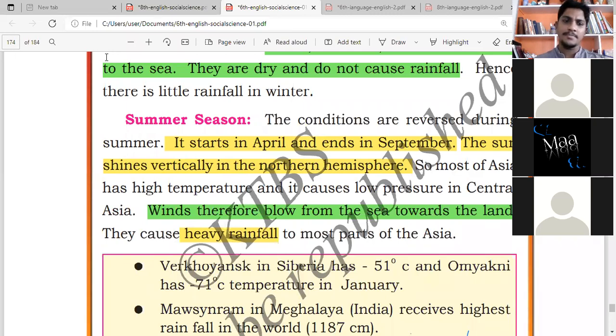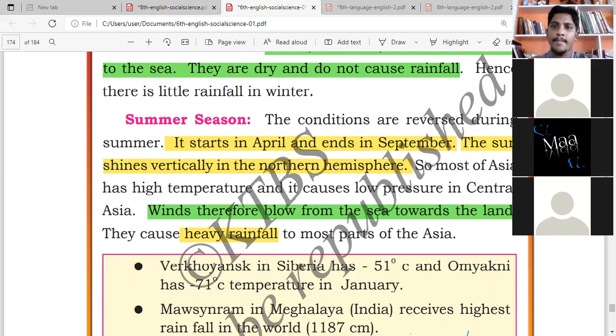Now, did you understand that concept? When do we get rain? I'm pausing here. Can one of you please repeat it? Who wants to explain? When do we have winter season? When do we have summer season? When will it rain and when won't it rain? Who can explain to the class?